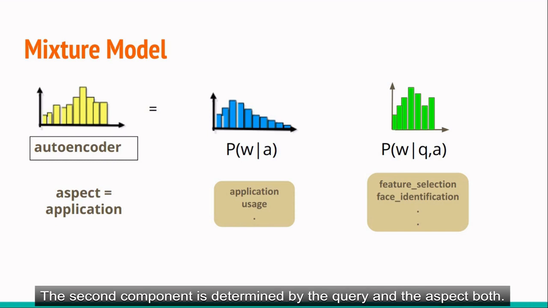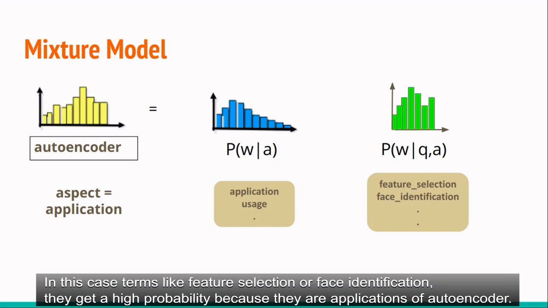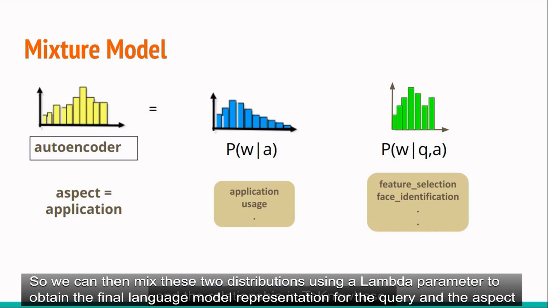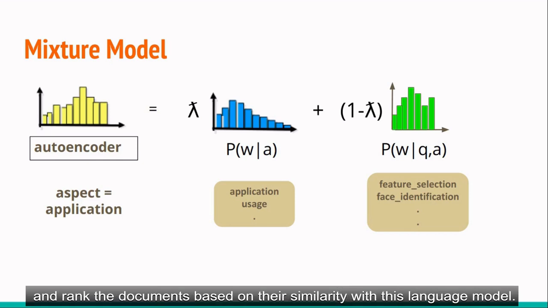The second component is determined by query and aspect both. In this case, terms like feature selection or face identification, they get a high probability because they are applications of autoencoder. So we can then mix these two distributions using the lambda parameter to obtain the final language model representation for the query and the aspect and rank the documents based on their similarity with this language model.